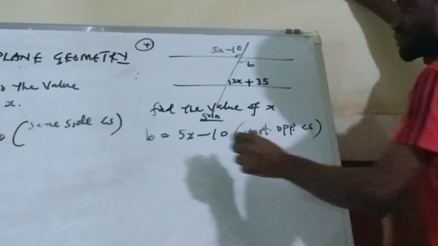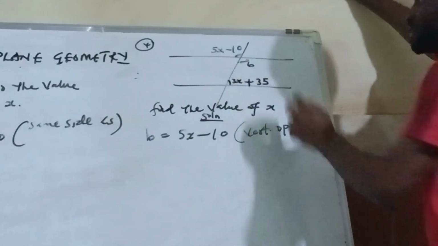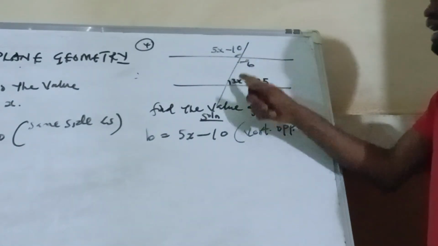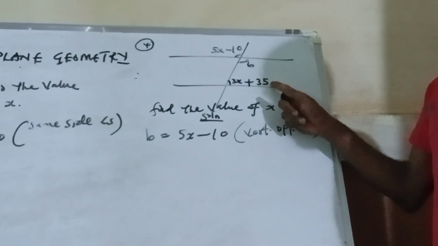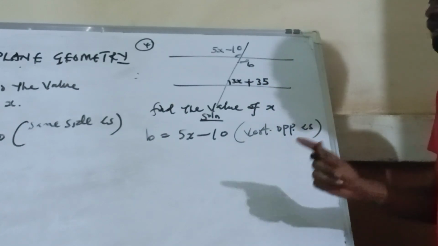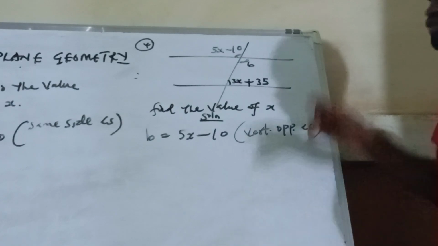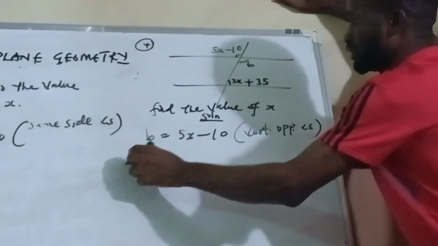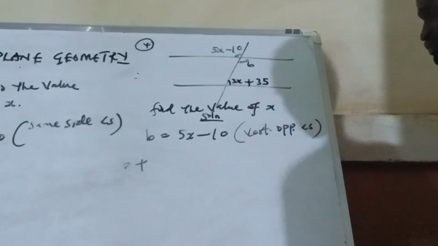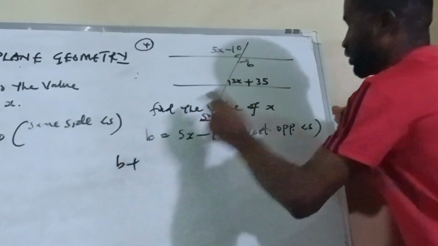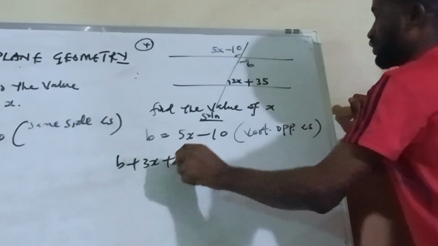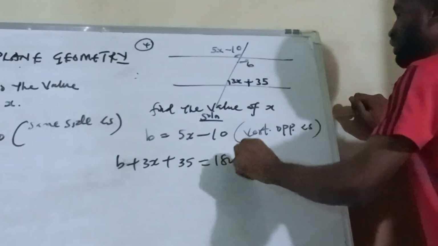Okay, now having said that, you notice that B and 3x plus 35 are interior angles. So if I sum them now, I'm going to have 180, which is same side angles. So I will say B plus 3x plus 35 is equal to 180.